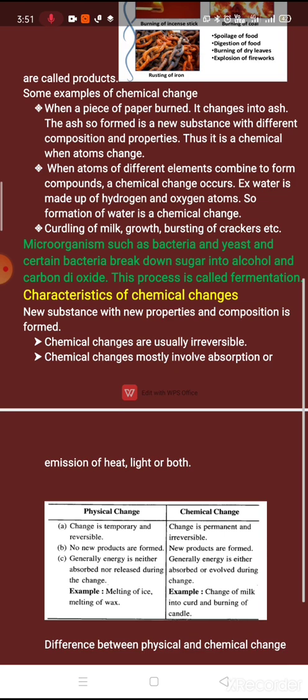Microorganisms such as yeast and certain bacteria break down sugar into alcohol and carbon dioxide. This process is called fermentation. You must have observed at your house, your mother cooking food in your kitchen, so she is doing fermentation when she is making bhatura, she is making idli.